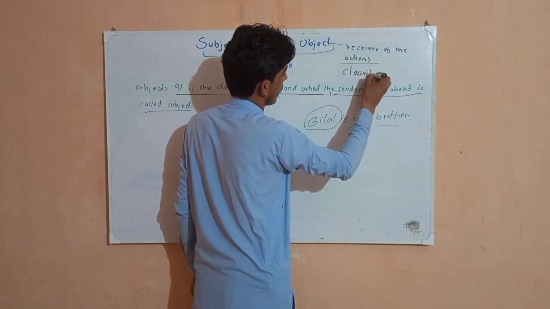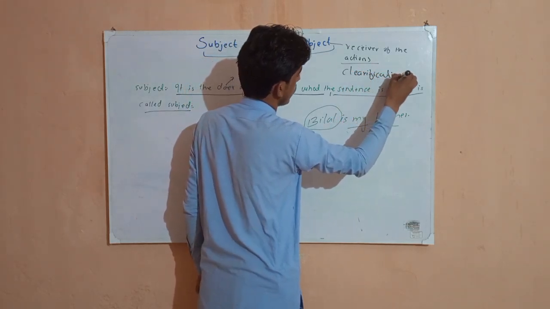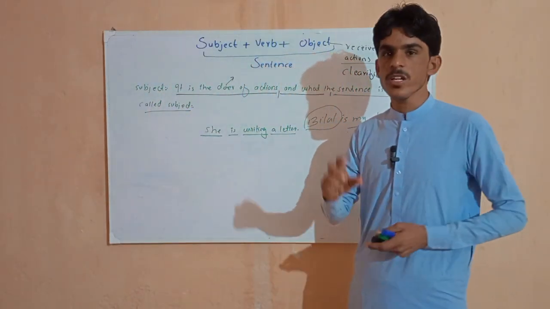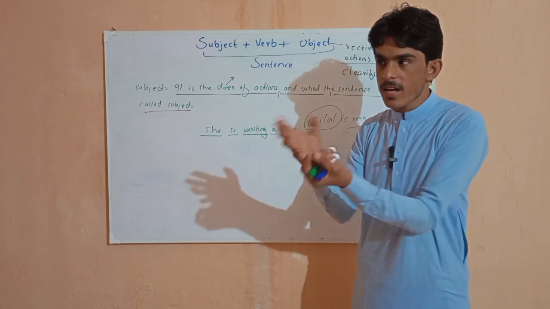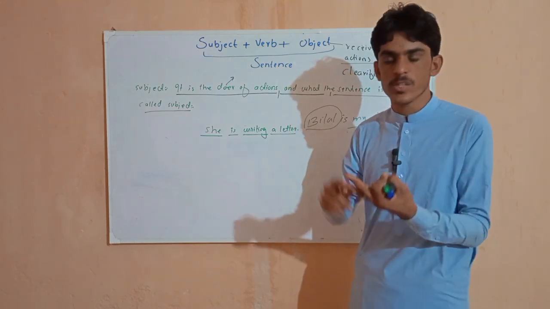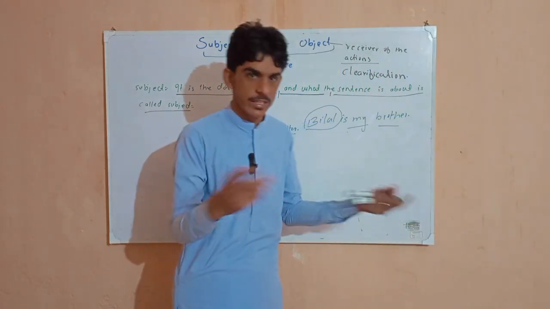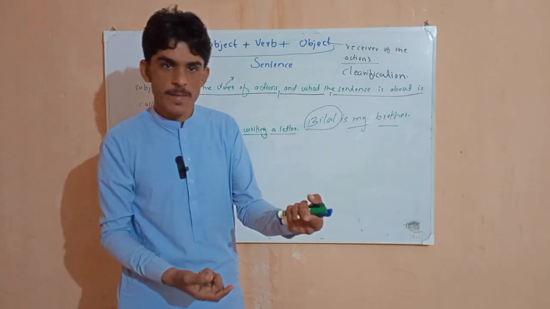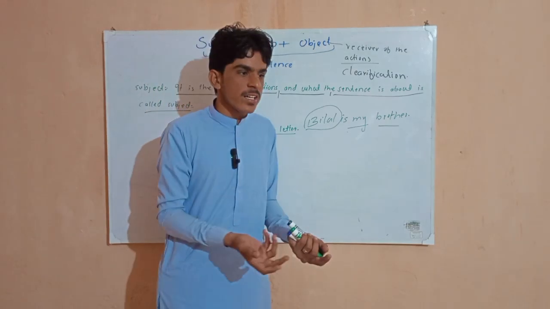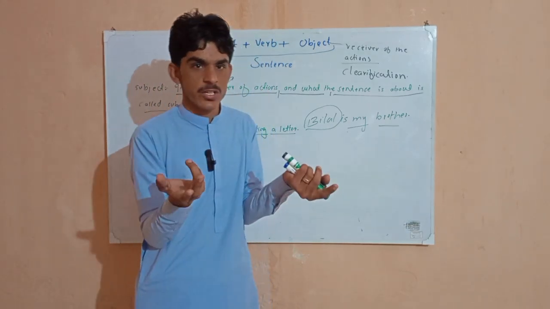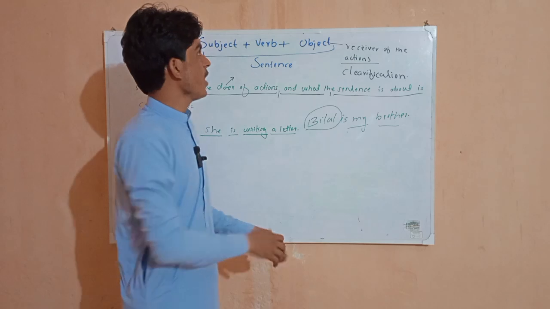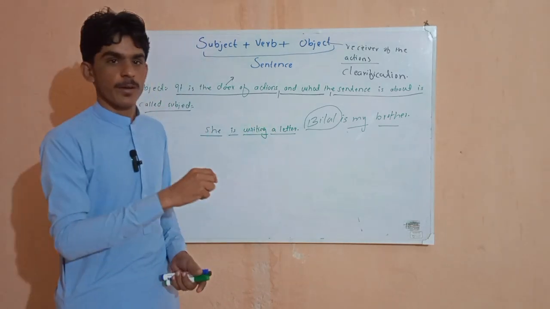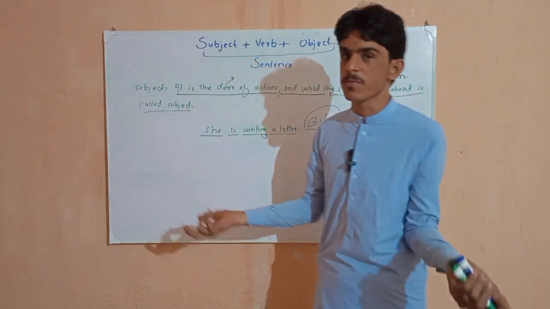For clearness, it comes. So I say she plays. There can be lots of objects. She plays hockey, she plays cricket, she plays tennis, whatever. When we put the object, one thing, the object receives the action. Secondly, the object clarifies that she is playing what. She plays what.